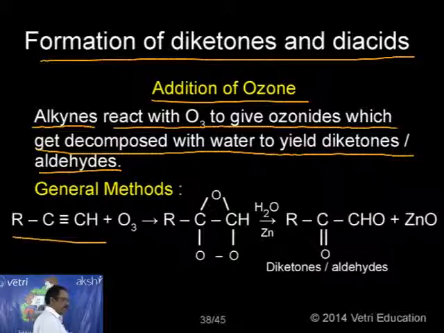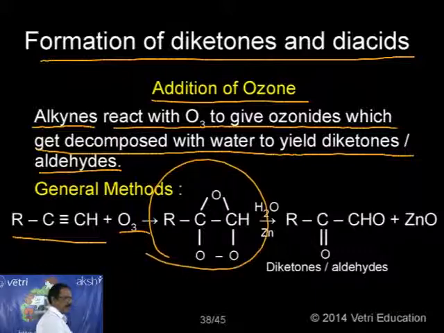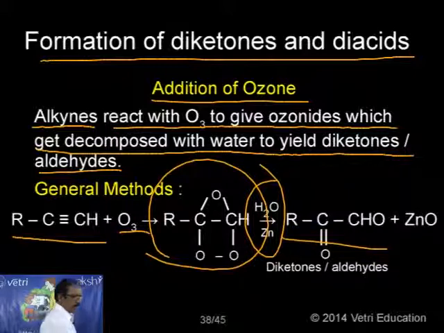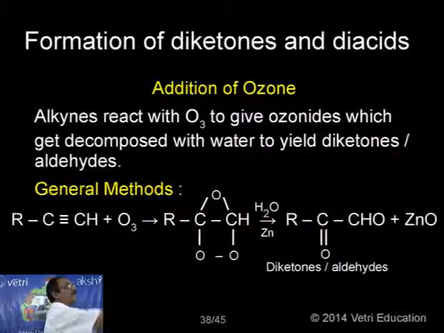RC≡CH reacts with 1 mole of O3, giving this intermediate ozonide. And in presence of water and zinc, it gives the corresponding aldehyde, that is RCO-CHO, and zinc oxide. Diketones or aldehydes, so this is the general reaction. Let me give a specific example.